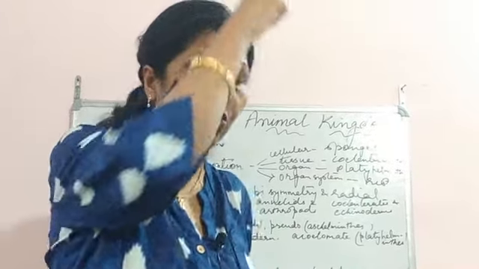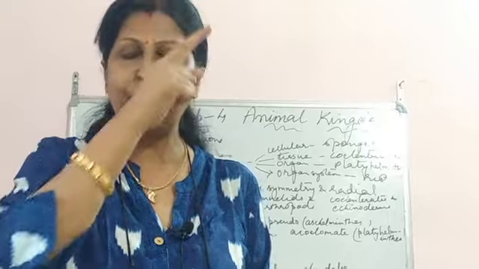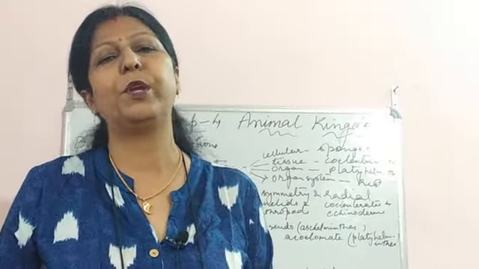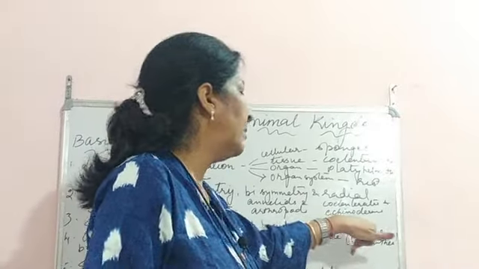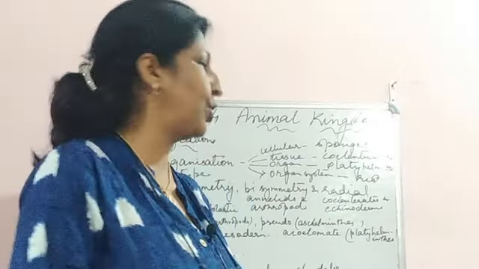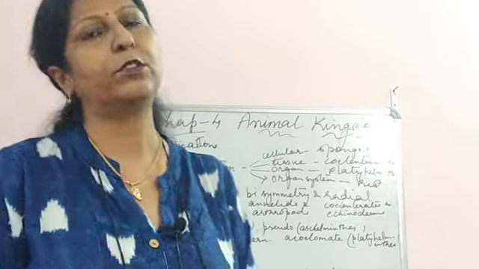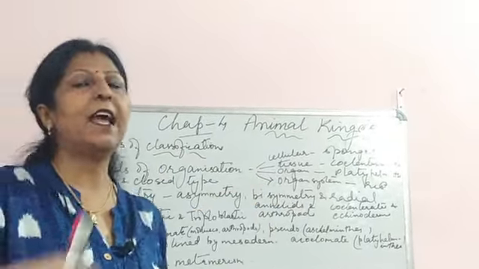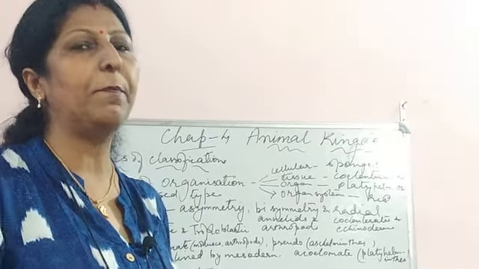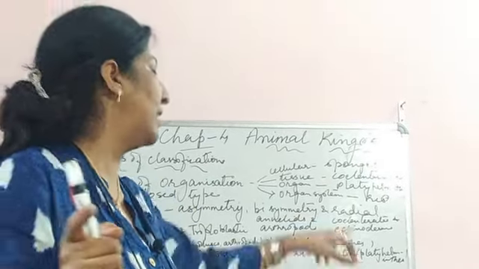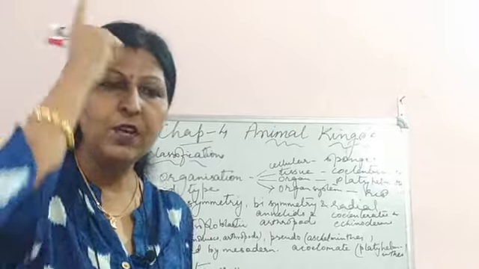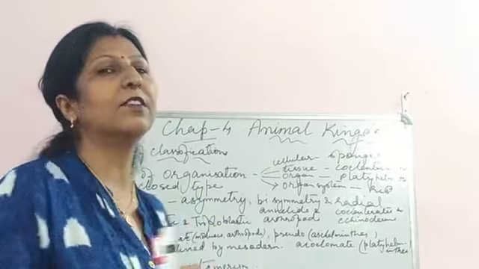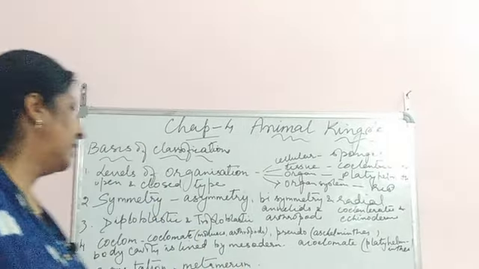That means any line that passes through the center, from the center line, will divide the organism into 2 equal halves. So there come the echinoderms, that is the starfish and all. The coelenterates also come into that. So radial: any line passing through the center from any place divides the body into two. Bilateral: only one line which passes through the center divides into two. And asymmetry is one in which the body cannot be divided.